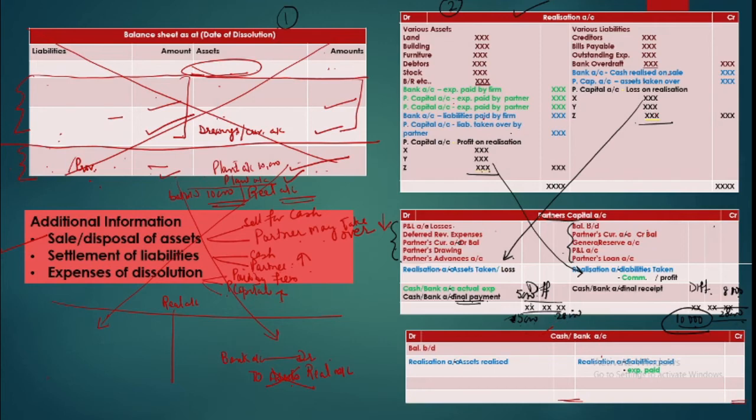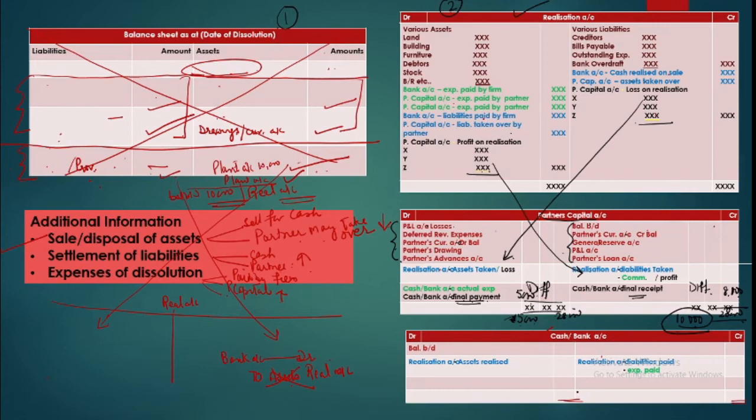So if you have taken out more from the firm, you need to repay. So herein it will be called payment by the partner, and for the firm it is received. If the partner is paying, the firm is receiving. So it is the final receipt of the firm and final payment to the partner. Okay, so you will pay them or you will receive from them.